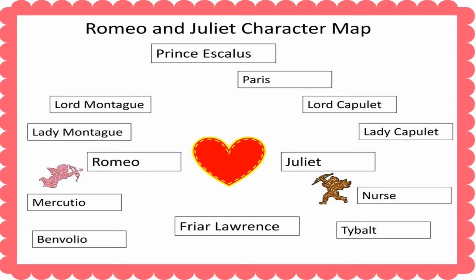Then we have Juliet, who belongs to the kingdom of Capulets. In this kingdom are the following characters: Paris, Lord Capulet, Lady Capulet, their nurse, and Tybalt, although we will focus more on Juliet, Tybalt, Lord Capulet, their nurse, and Paris. There are also the peacekeepers, who are Friar Lawrence and Prince Escalus.